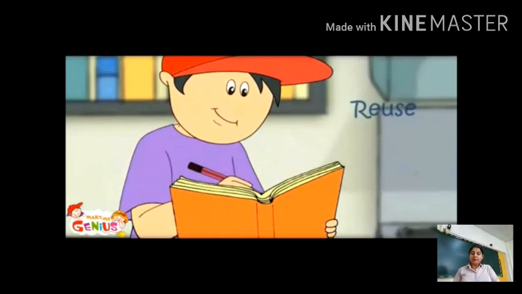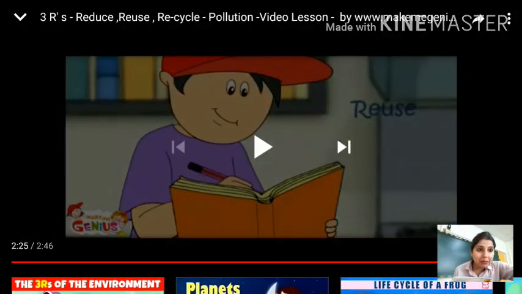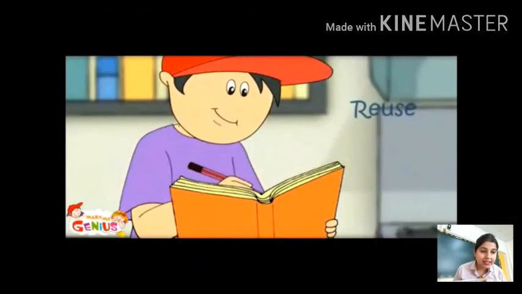Okay, so last is, it is not difficult to prevent environment pollution if we join hands with everyone and realize our responsibilities. We are Indians, and it is our responsibility to save our country, to save our environment, so that we all remain safe. Okay, so with this our chapter is finished.